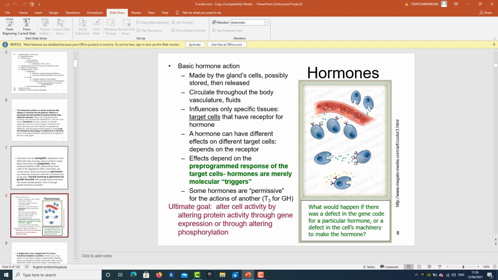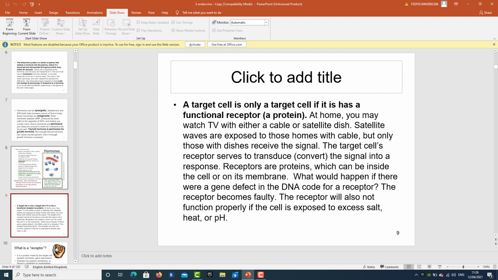Now, a target cell is only a target cell if it has a functional receptor. What is a receptor? Receptor is a protein, right? If the cell does not have that particular receptor, whatever tons and trucks of hormones are there, it is not going to respond.